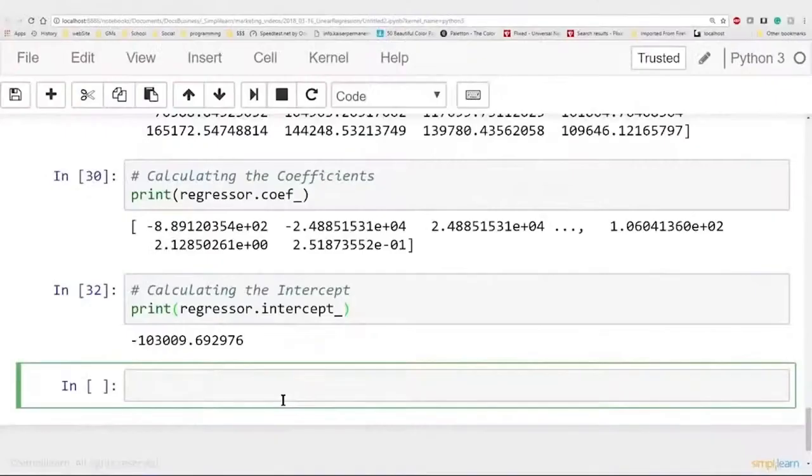Or in this case, you have minus 8.89 to the power of 2, etc., times the first column, the second column, and the third column. And then our intercept is minus 103,009 point. Boy, it gets kind of complicated when you look at it. This is why we don't do this by hand anymore. This is why we have the computer to make these calculations easy to understand and calculate.